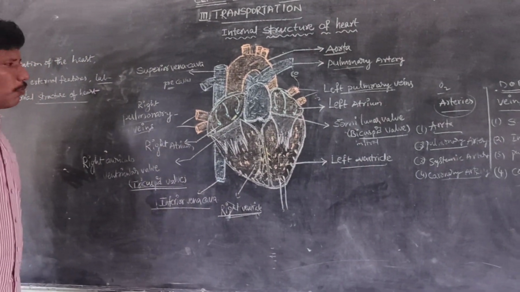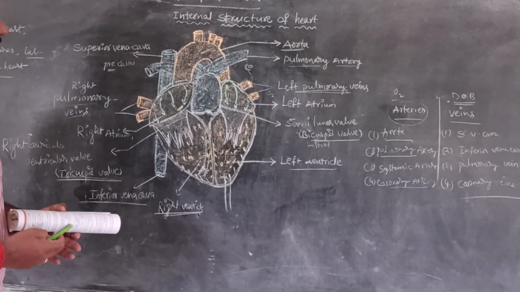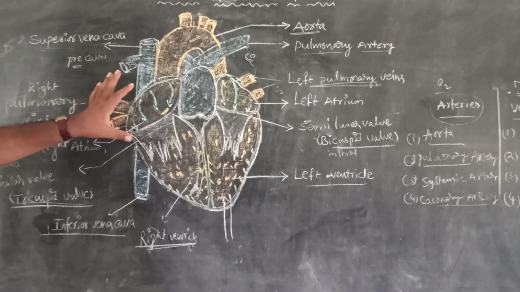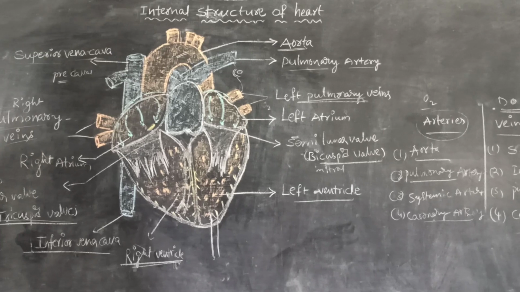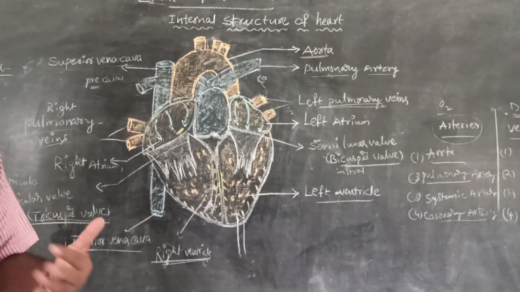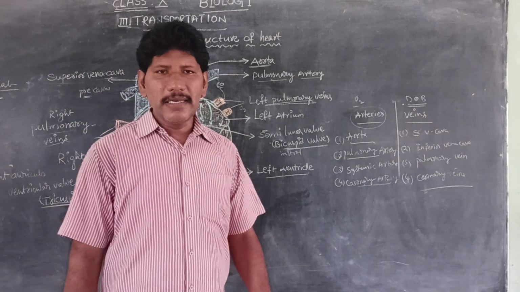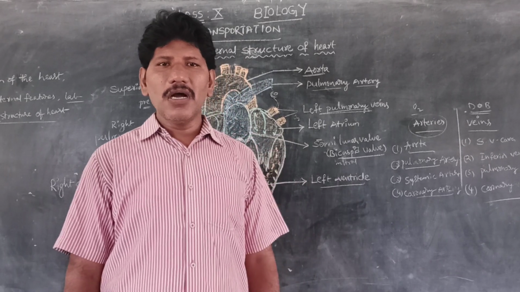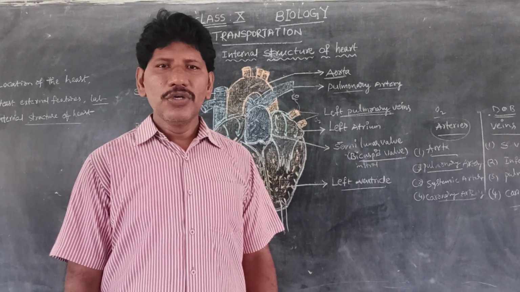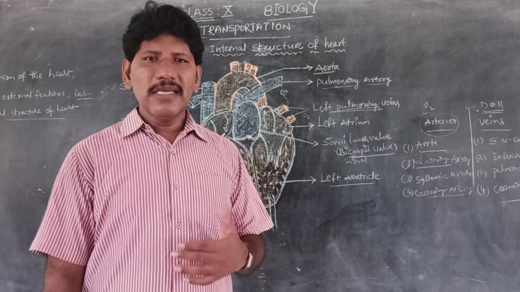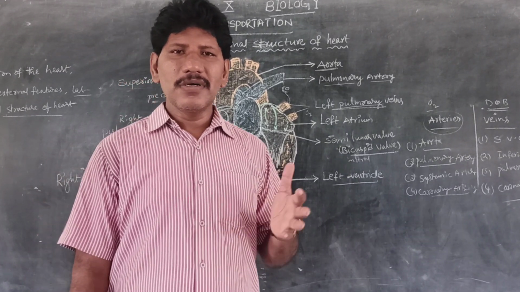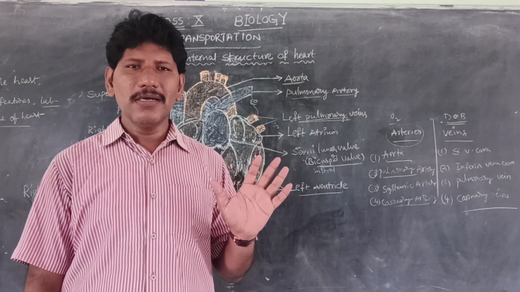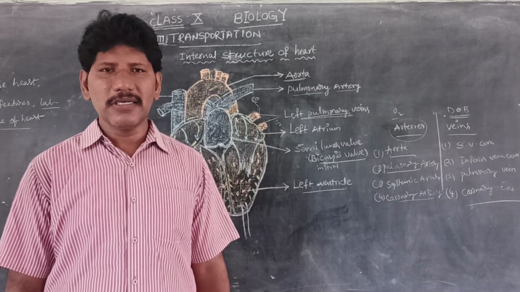So how many blood vessels are there? A total of 5 blood vessels are there. Next, what are the features of the heart? How the heart functions, we can see in the next video. We can expect the mechanism of the heart, or cardiac cycle. How our human heart functions in a rhythmic pattern from day 1 to the day's end. It is a vital organ, and we will try to understand its mechanism in the next video. Thank you.